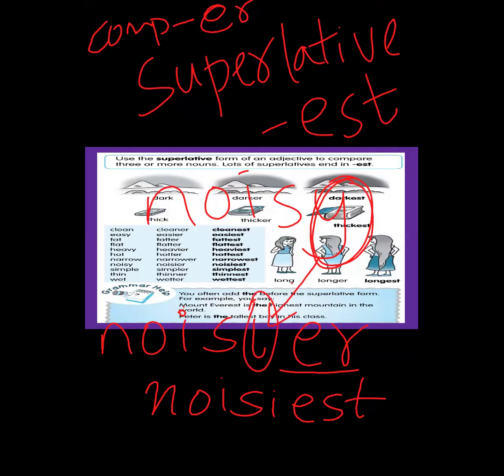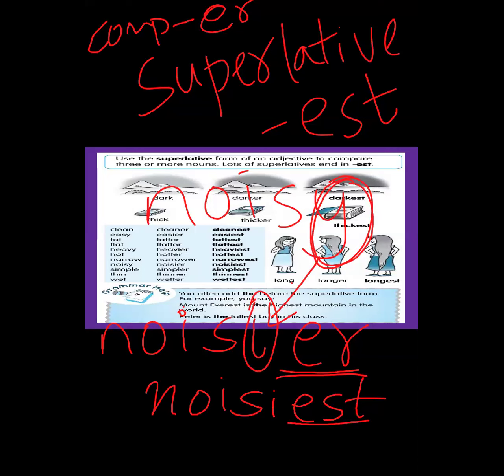Then add ER for the comparative and EST for the superlative. I am saying section A is very noisy.